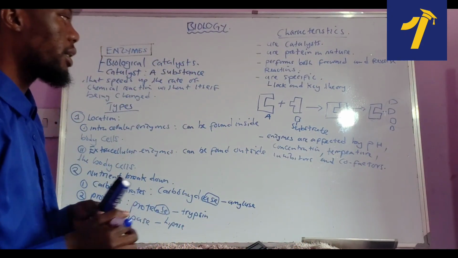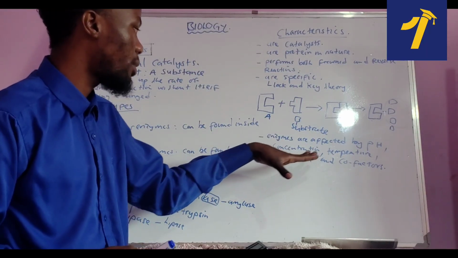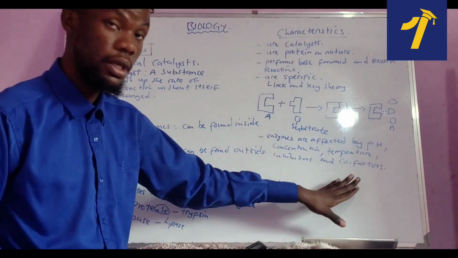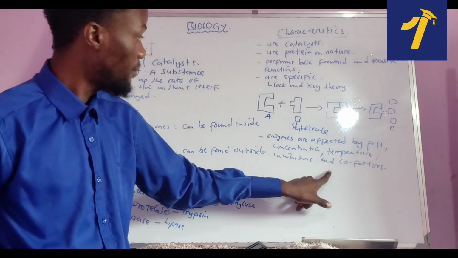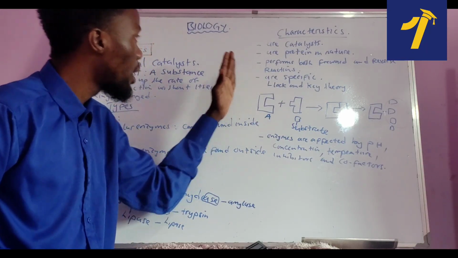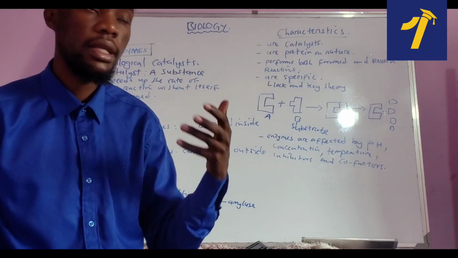Okay, that is a very, very important part now. Enzymes are always affected by pH, concentration, temperature, inhibitors, and cofactors. These are very, very important points to take note. So these are the characteristics that help us to identify that this is an enzyme.